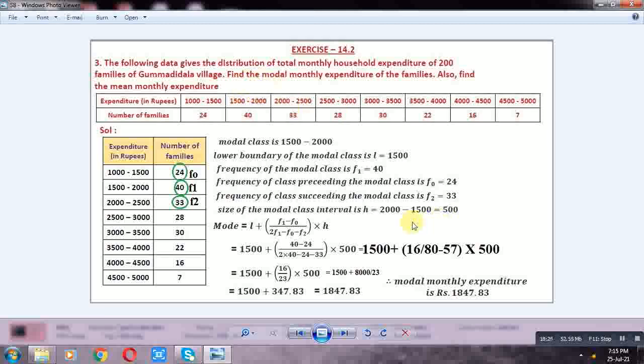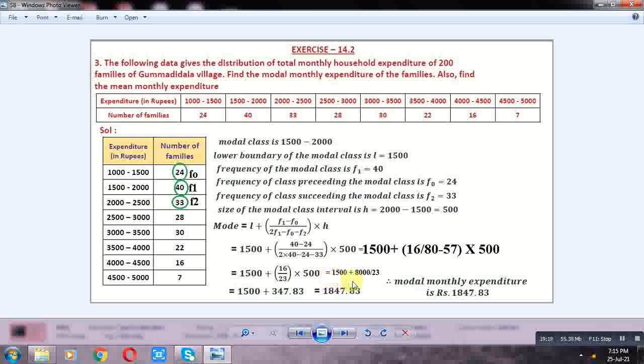Mode is equal to L plus (F1 minus F0) by (2F1 minus F0 minus F2) into H. So the value of L 1500 plus F1 40, F0 24, 40 minus 24, by 2 into F1 40 minus F0 24 minus F2 33, into 500. 1500 plus 40 minus 24 16, by 2 into 40 80 minus 24 minus 33 57, into 500. 1500 plus 16 by 23 into 500. 16 times 500 is 8000. 1500 plus 8000 by 23.